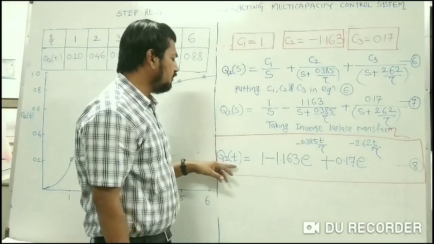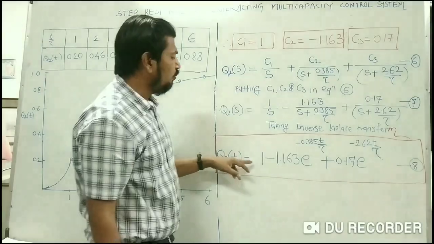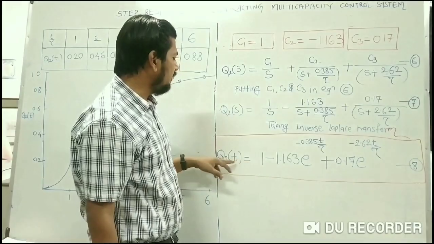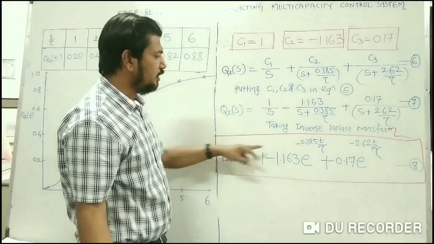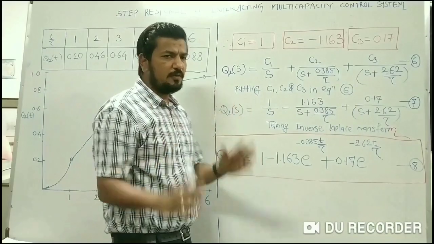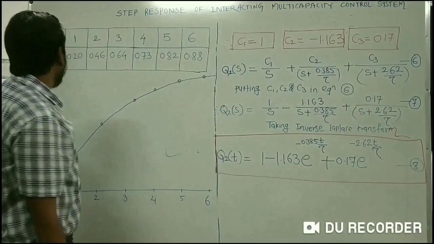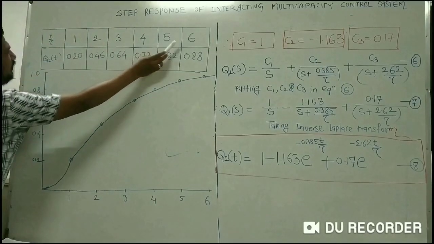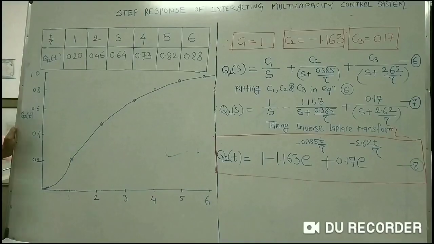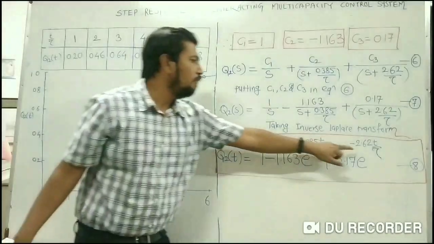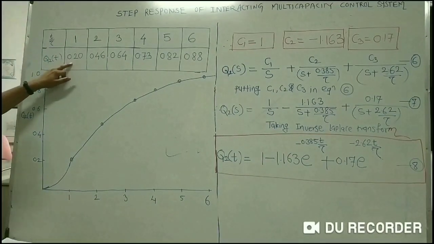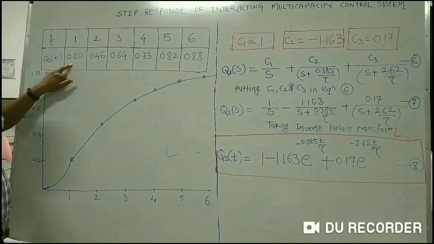Now, if I want to study the response with respect to time, what do I have to do? I have to put the different values of time in this equation, and by using a simple calculator, you can determine the value of Q2 of t with respect to time. For your reference, I will take the value of t by tau as 1, 2, 3, 4, 5 and 6. So I will take t by tau equal to 1, put it here, and the response I got is 0.20. Remember, in the non-interacting multi-capacity system this was 0.26, I think.